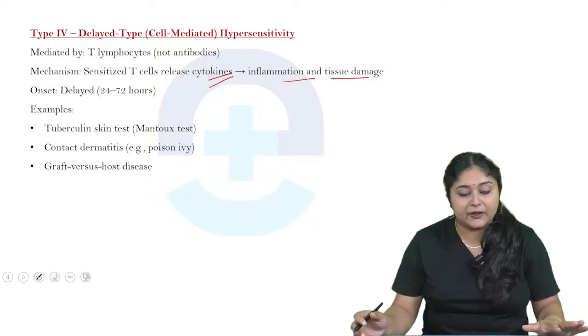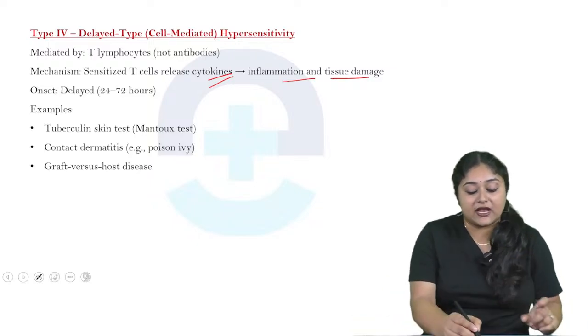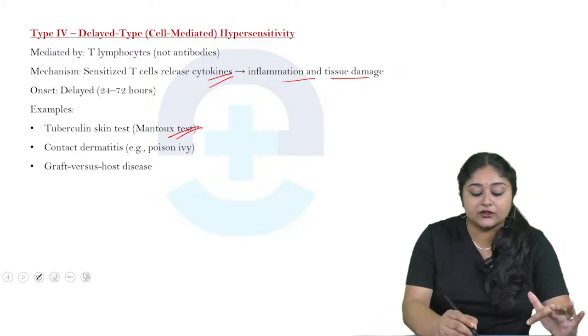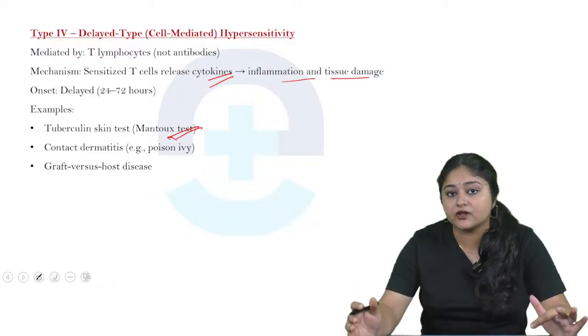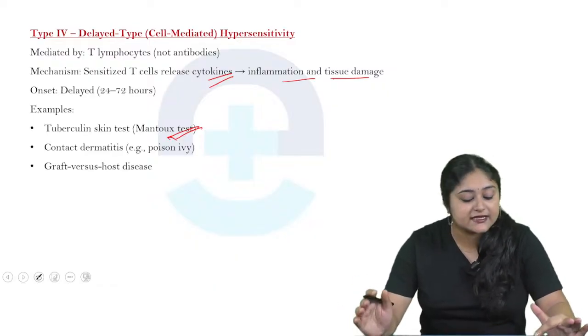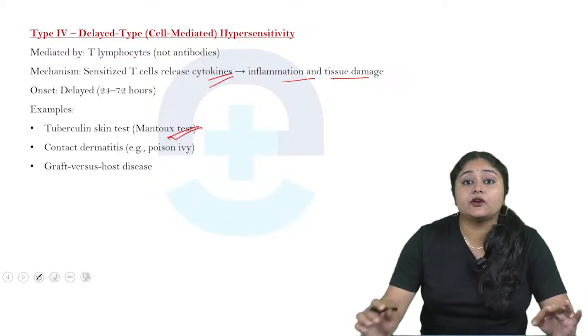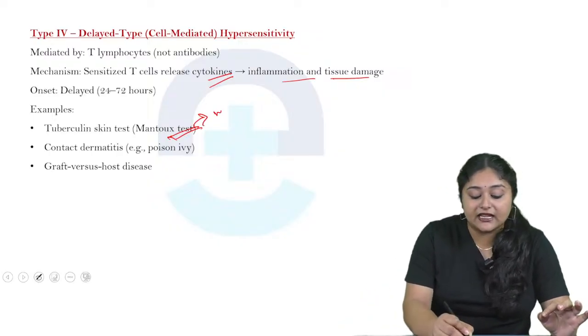So what are the examples? Tuberculin skin test, as well as the Mantoux test. So that's why, after doing this Mantoux test, within 72 hours we can detect whether the person is having any kind of disease or not. Okay, so why? Because mainly this test is done in the night time.